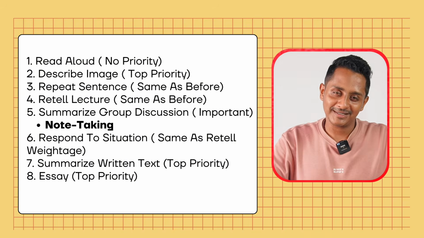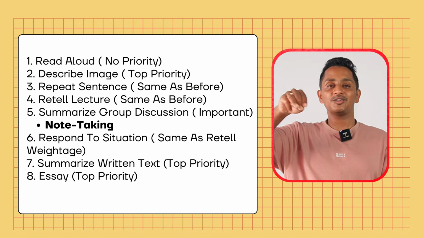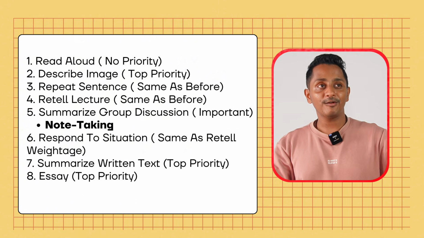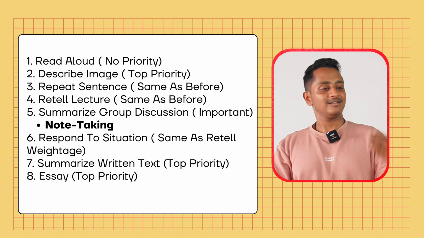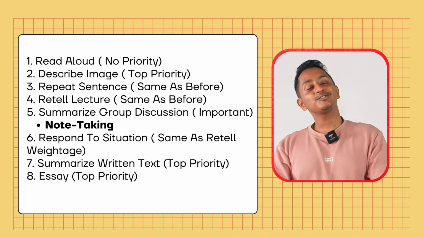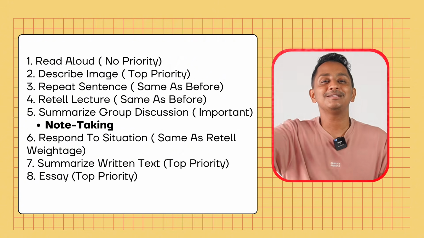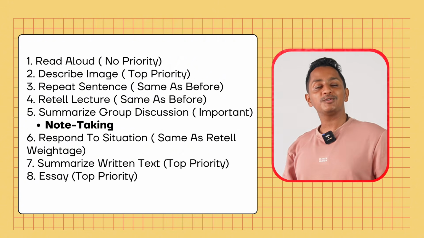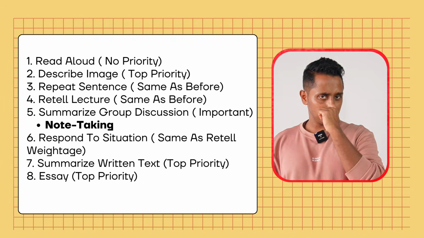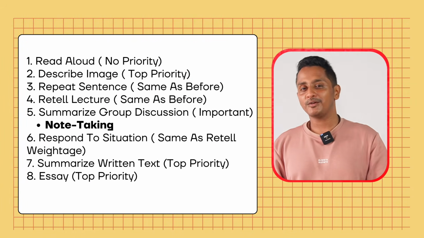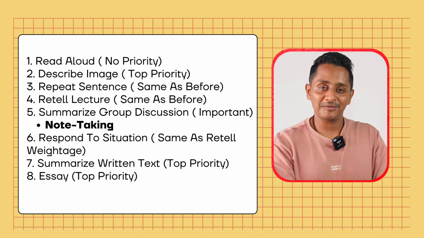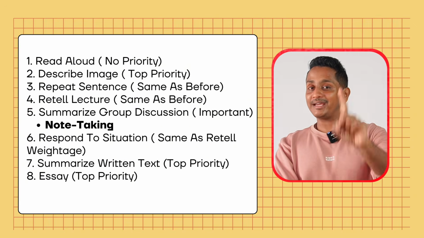If you're not following this, then your coherence, development and structure, that out of 6, you end up getting only 1 or 2. Content, read the question, address it. There could be some things asked in the question and you are not addressing it, marks gone. If you're writing only in simple sentence, general linguistic range will come down to 0. So all these things I've already talked about. Just check that video. Towards the end I'll give a small routine, but essay becomes top priority. After the recent academic changes with respect to PTE Academic from August 7, 2025, don't neglect this.